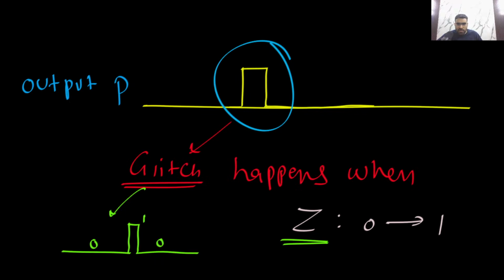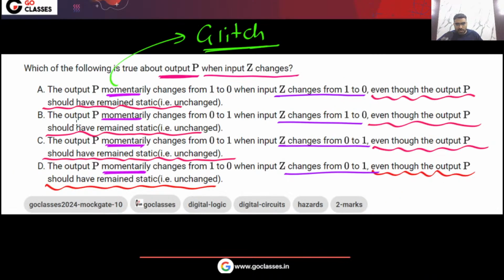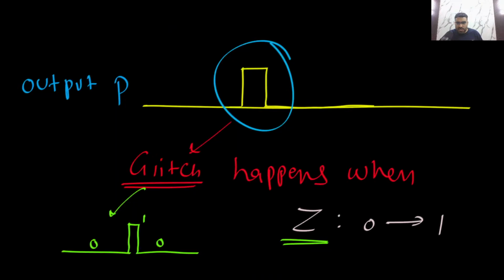So what will be the answer for this question? You can see the answer will be: when Z is going from 0 to 1, there is a glitch, and the glitch is that the output is going from 0 to 1. So the answer will be option C. Is this clear? For a moment, the output goes from 0 to 1. I hope you understood. The answer is option C.